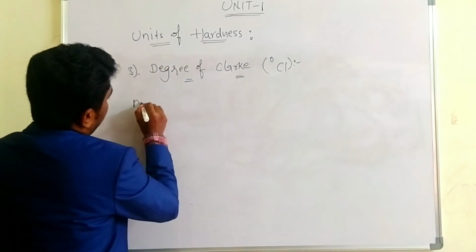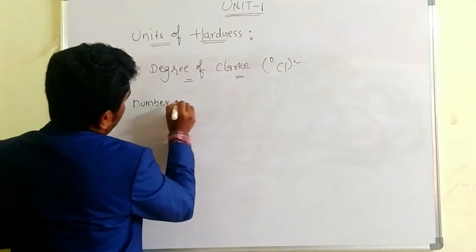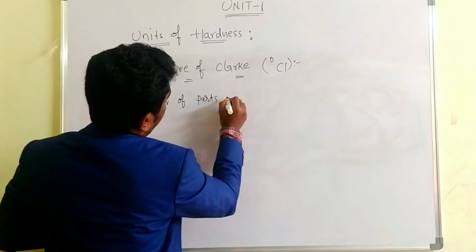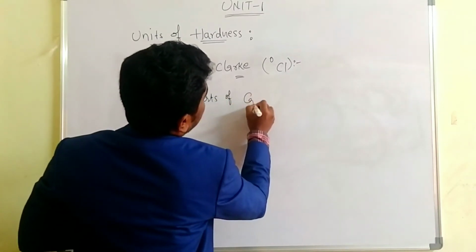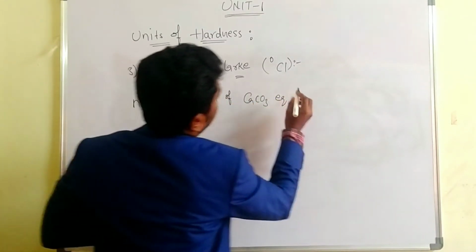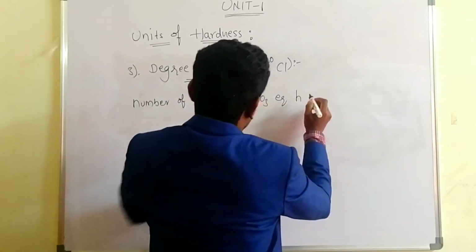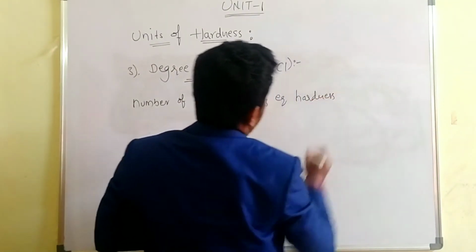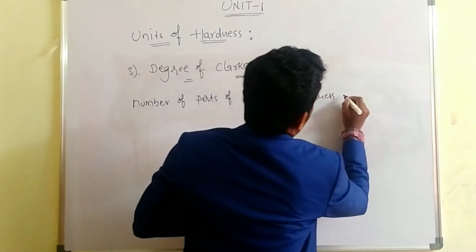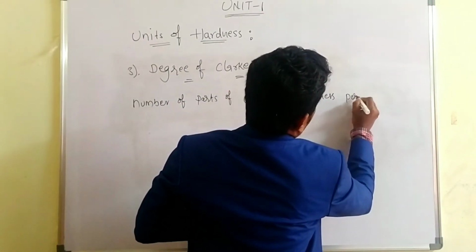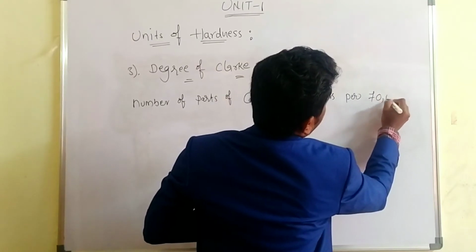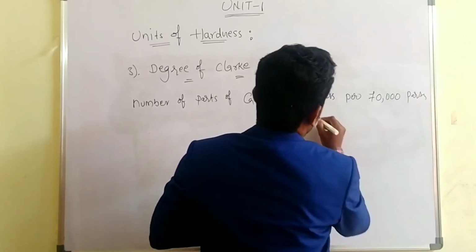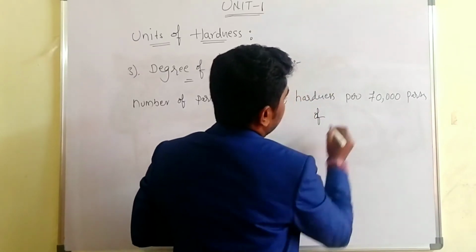What is the degree of Clark? Here, the number of parts of CaCO3 equivalent hardness per 70,000 parts of water.